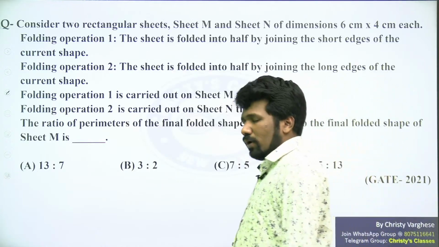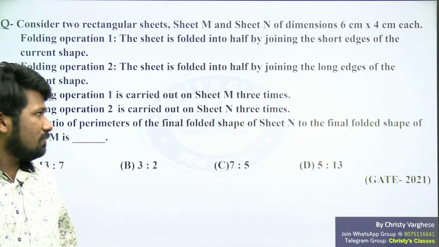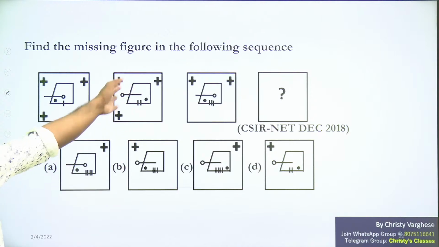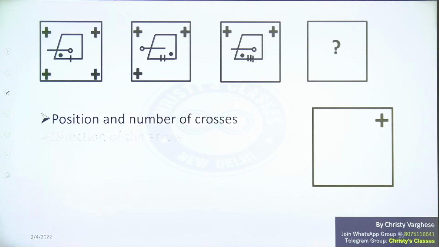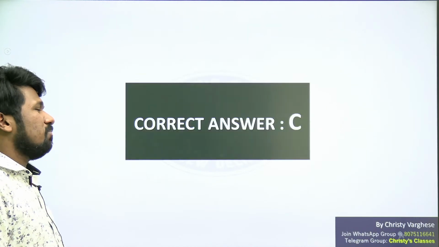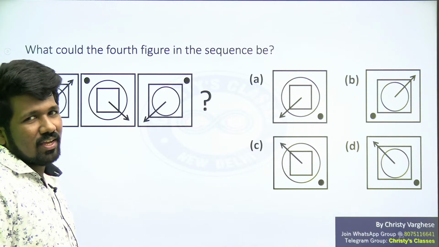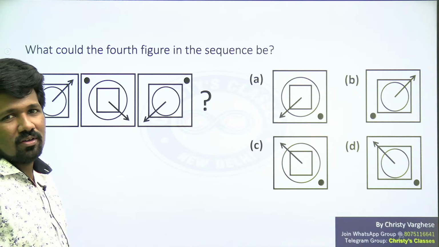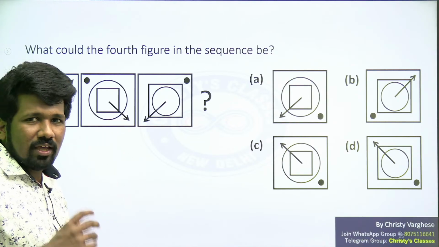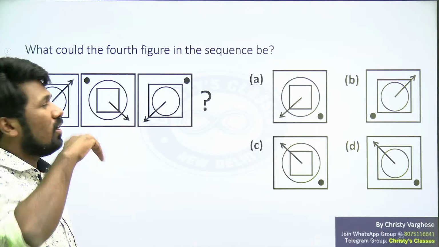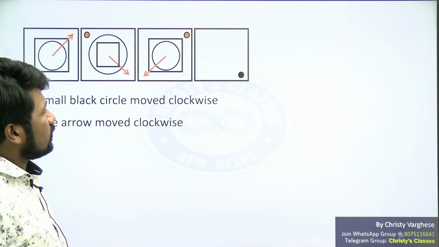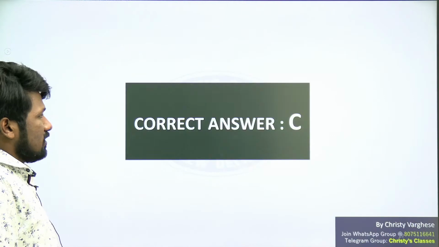Those people who are preparing for the CSIR-NET exam, this spatial aptitude is indirectly asked as symbol series. Symbol series is a lighter version of this spatial aptitude itself. Earlier in GATE exams also, symbol series questions were there. Once in a while they used to ask, but it was not categorized under spatial aptitude. When it is defined as spatial aptitude, they have asked more folding, rotation, flipping, all the variations. But this kind of folding, rotation, flipping question is also a lighter version of it.